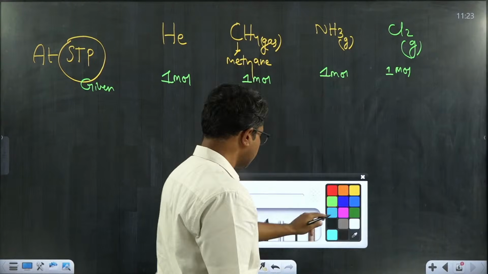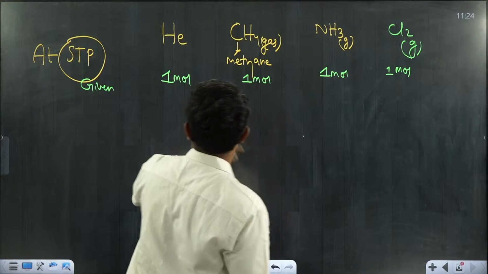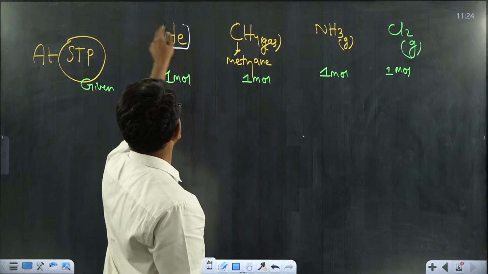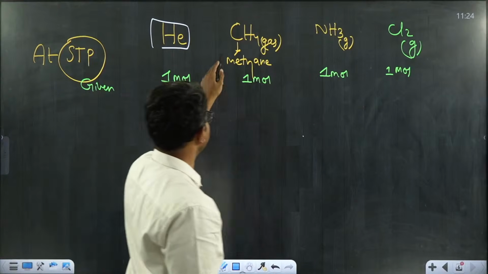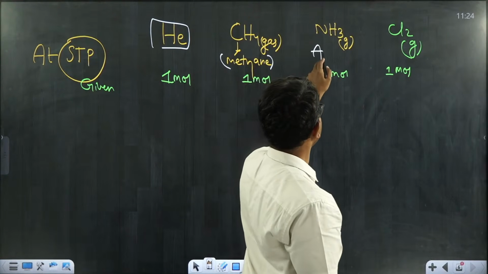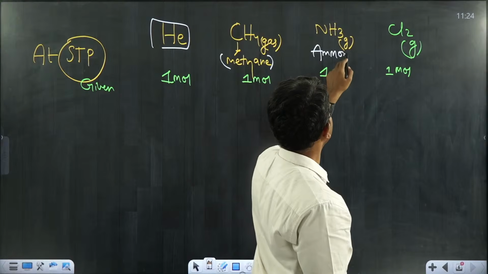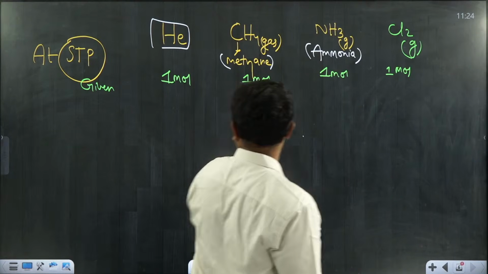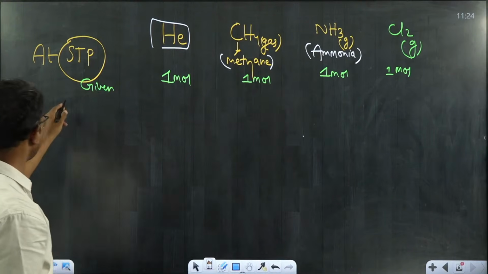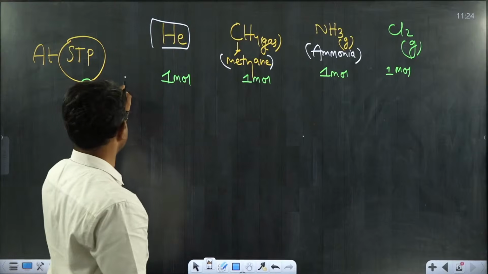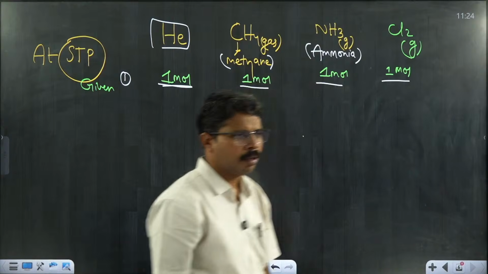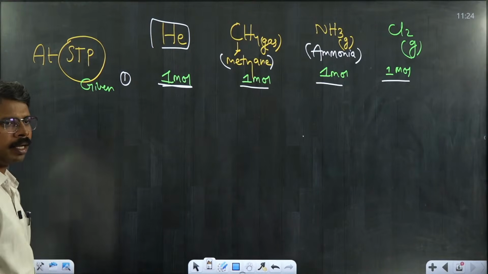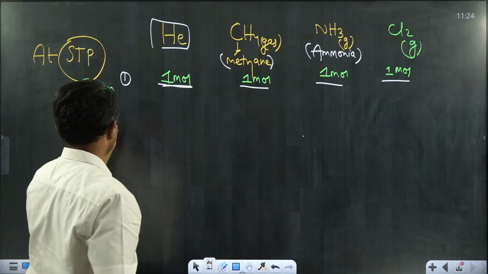I think you know about this helium. This is methane, and this is ammonia gas. Now, tell me the first point. I have given moles as the same: 1 mole, 1 mole, 1 mole and 1 mole. Very nice. Now, second point.